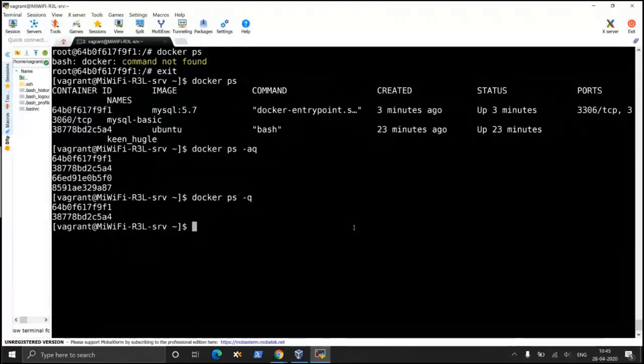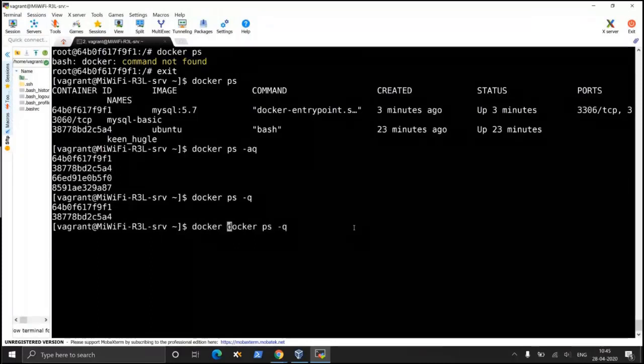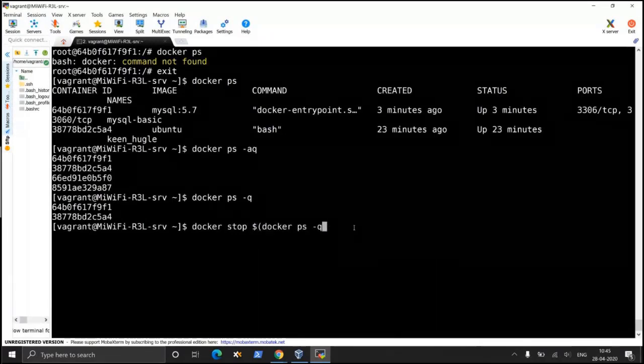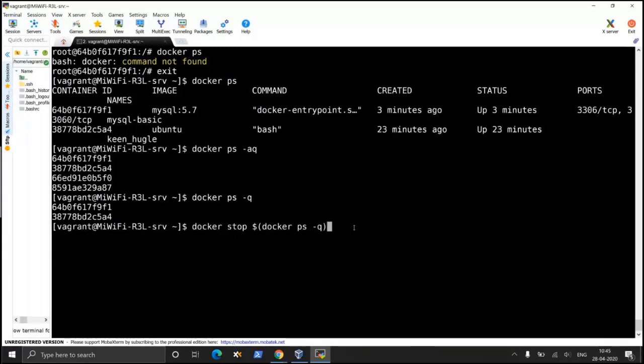If I want to stop all the running containers, what I'll do is docker ps -aq, and I'm going to use the command docker stop, and then put a dollar here, curly brace open and curly brace closed. Docker stop this.